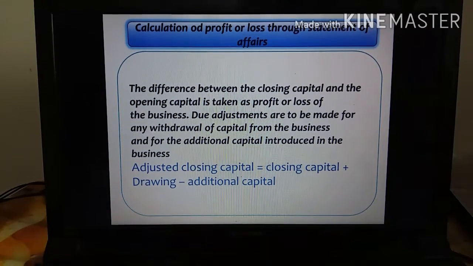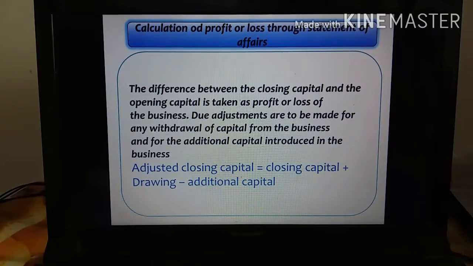The difference between the closing capital and the opening capital is taken as the profit or loss of the business. But some adjustments are to be made for withdrawal of capital from the business and for additional capital introduced in the business.